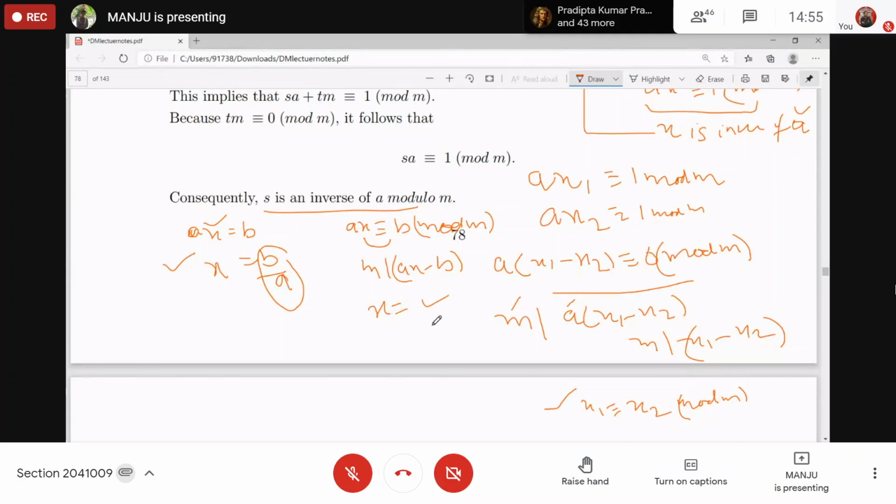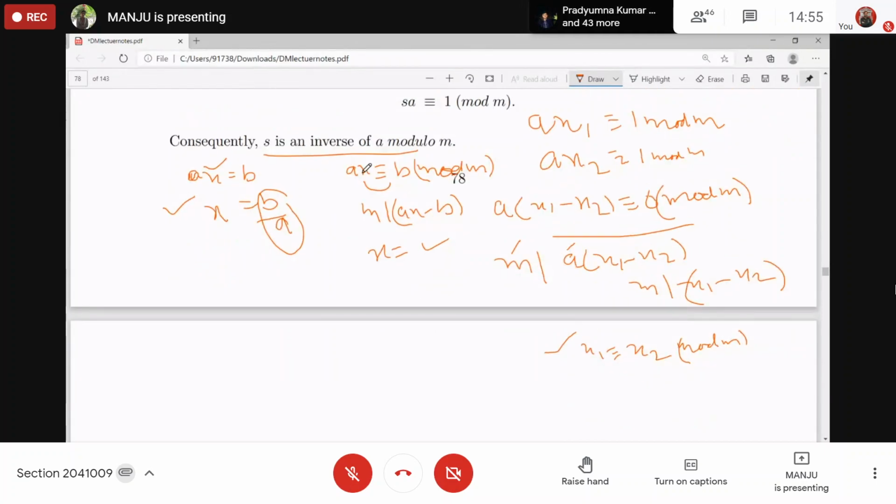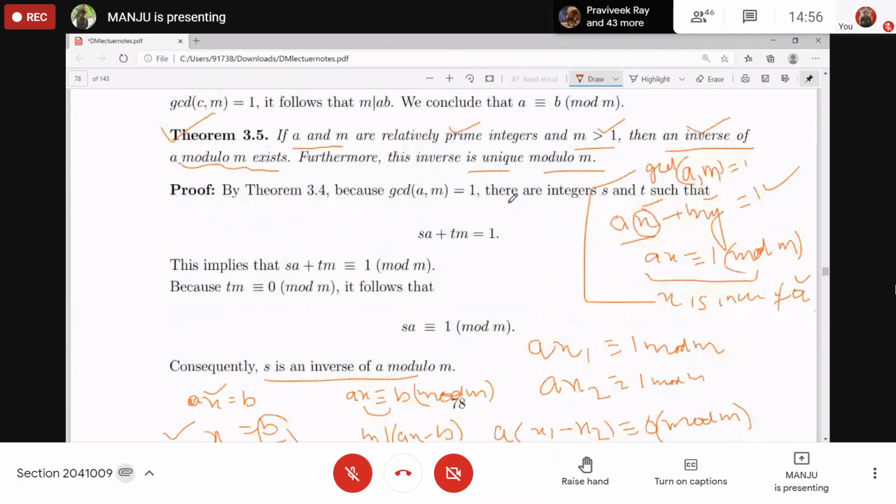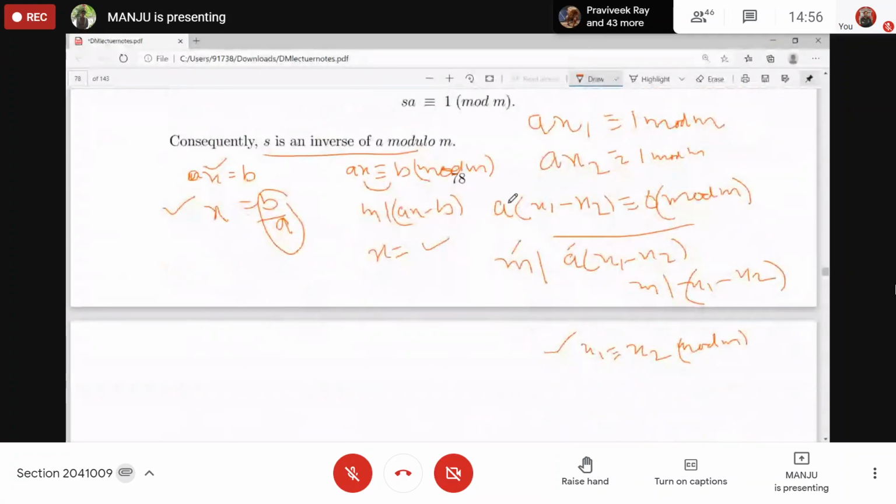Okay. Another way is to multiply the inverse of A on both sides. Make sure that the inverse is an integer. Whatever we are finding as the inverse in modulo M, all are integers. If you are not getting an integer, that is wrong. So AX multiplied by the inverse of A, we get A into A inverse is congruent to 1, right?